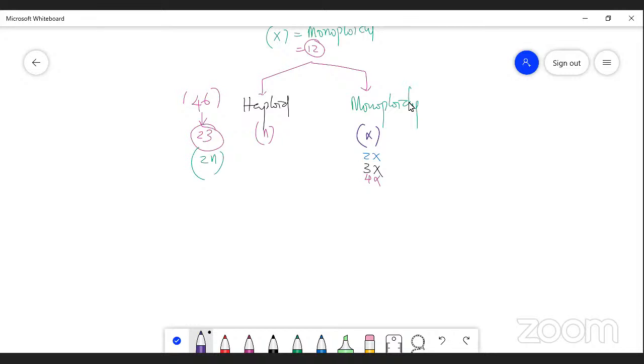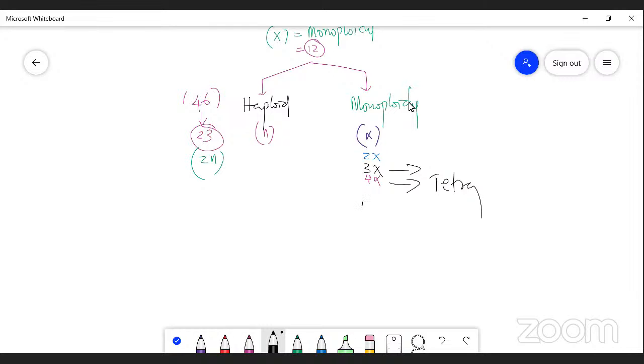That is called haploidy. Whereas monoploidy is designated by one basic set. Whereas diploidy means adding up two basic sets. And 3x stands for adding 3 basic sets of chromosomes. And 4x stands for tetraploidy.